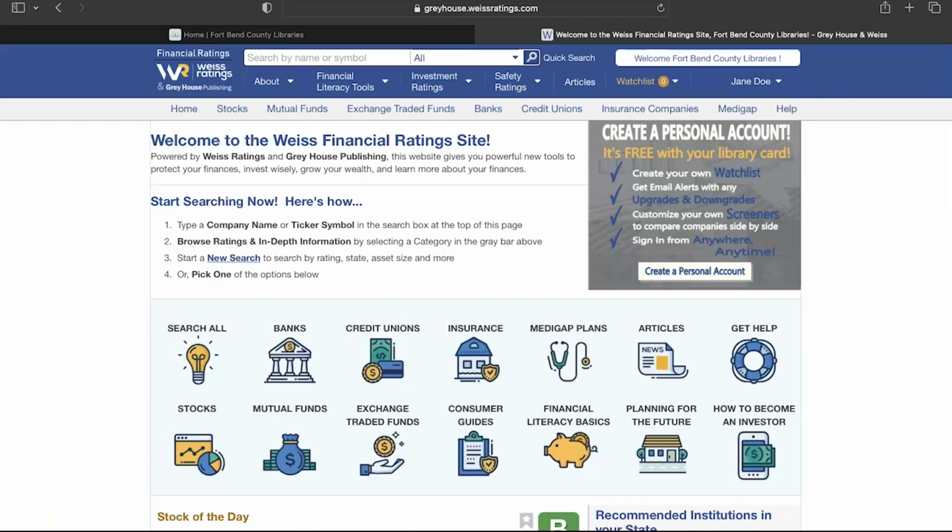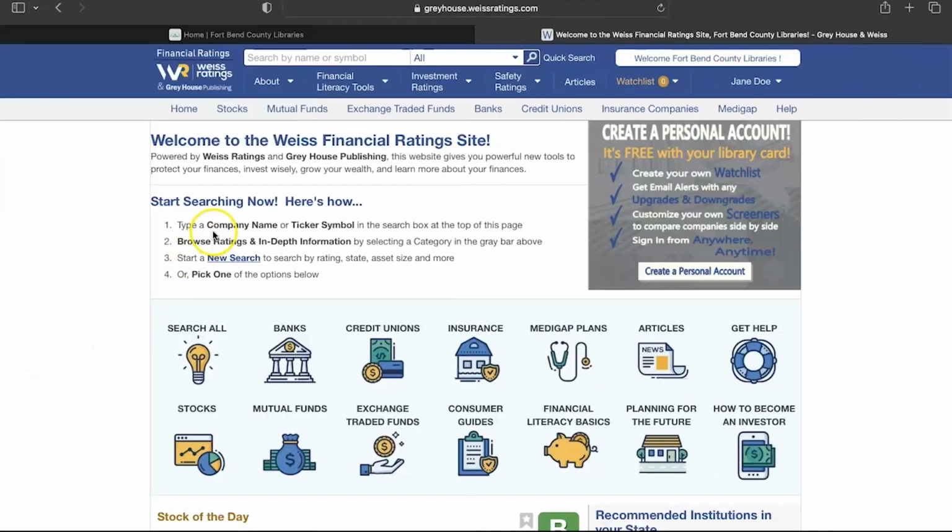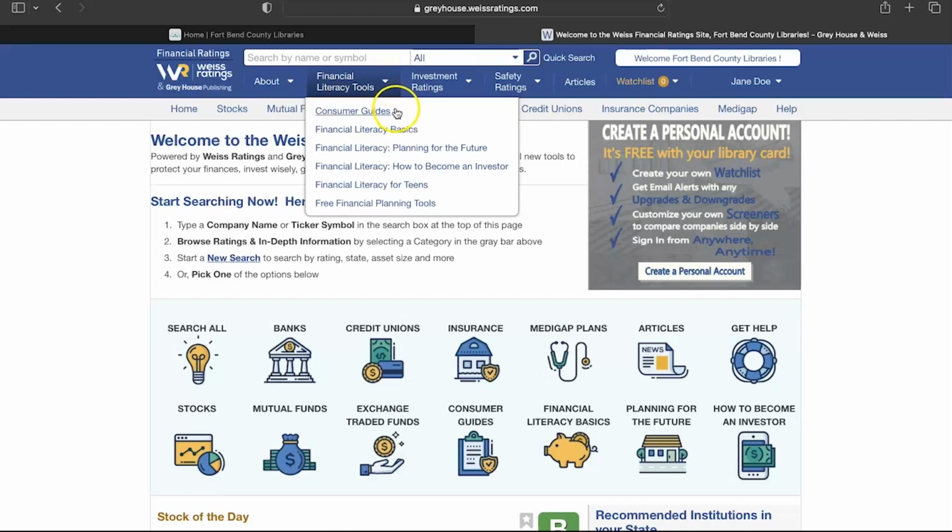Now, let's take a quick look at the different sections in Weiss Financial Ratings. Up first is the Financial Literacy Tools. In this section, you'll have access to a variety of topics to build your understanding and planning your financial future. The sections include Consumer Guides, Financial Literacy Basics, Planning for the Future, How to Become an Investor, Financial Literacy for Teens, and access to free financial planning tools.